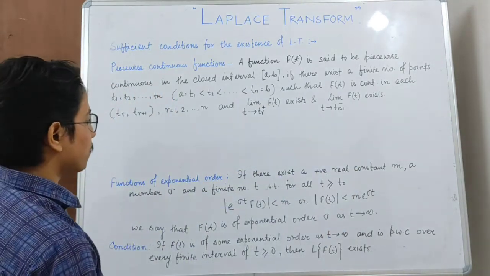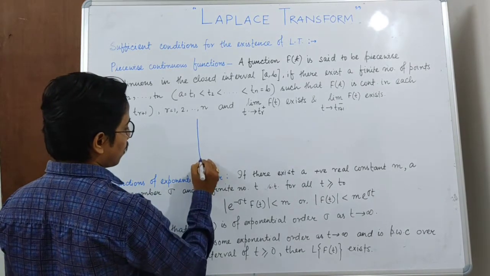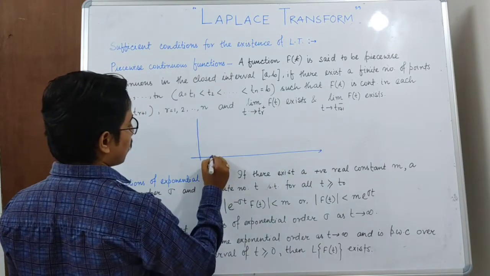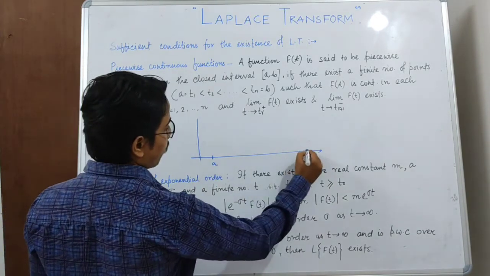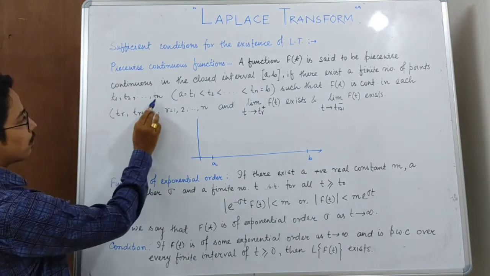So how does it look? For example, say this is the point a and this is the point b. We are taking points t1, t2, t3 and so on.